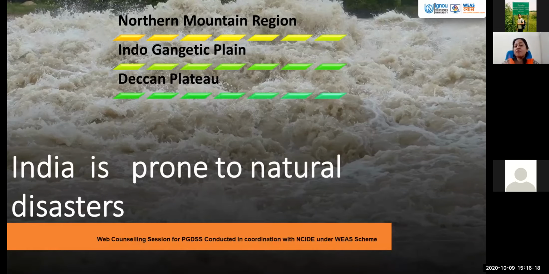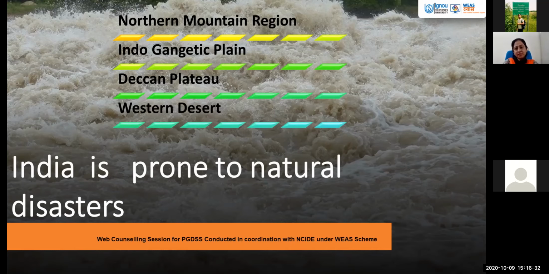So you can see how many variations we are finding in our country. At some places we have floods occurring every year, but in certain places there is always minimum rainfall, and the region is suffering from drought-like conditions. Similarly, in the Western Desert, because of the scarcity of rainfall in these regions, there is quite an occurrence of droughts and heat waves. That is also very common in these areas, and has recently been recognized as a hazard, you can say, the heat waves.